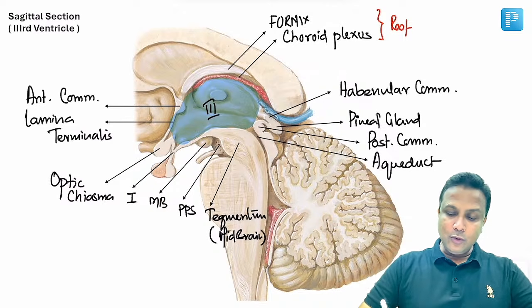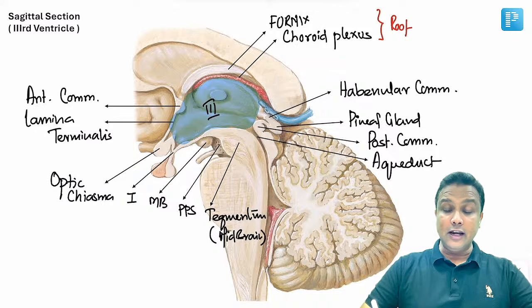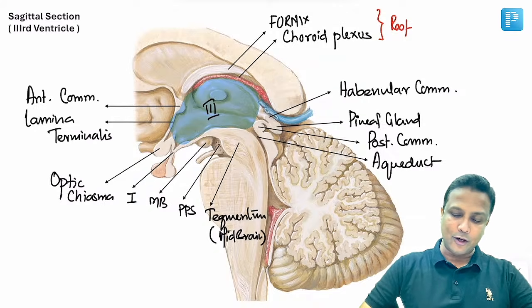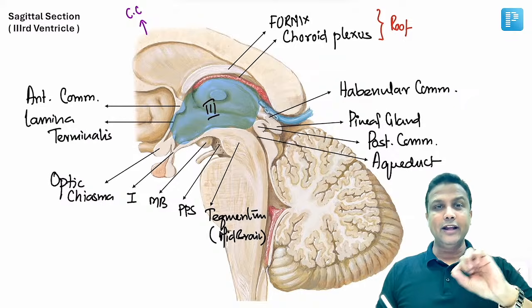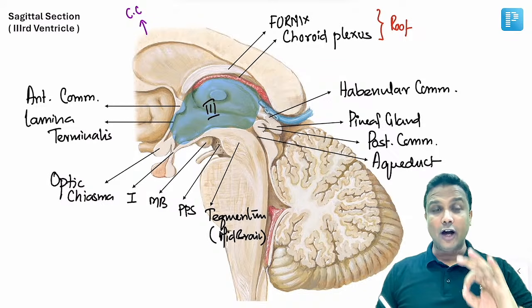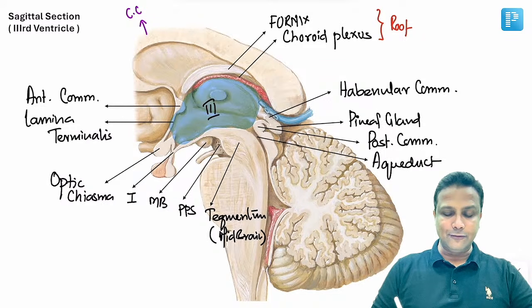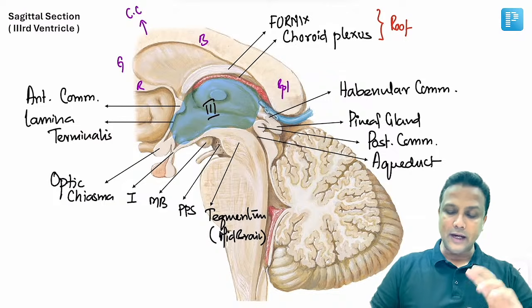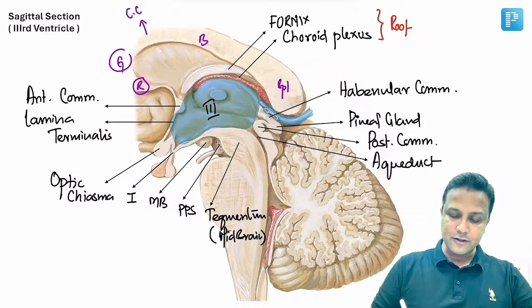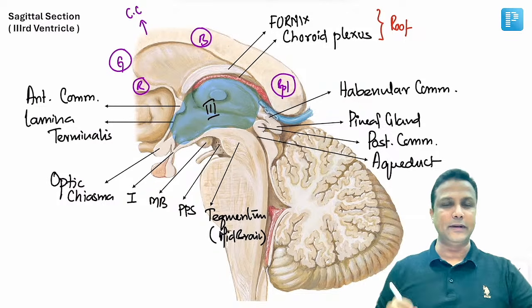Now, we know that out of all the commissural fibers, the largest commissural fiber will be the corpus callosum. So this one here will be the corpus callosum. It was already asked in your FMG exam: how many parts are there in the corpus callosum? They are 4 parts. Rostrum, the bend here will be genu, and then you have the body, and then there will be the splenium. I repeat again, there are 4 parts: rostrum, genu, body, and the splenium.